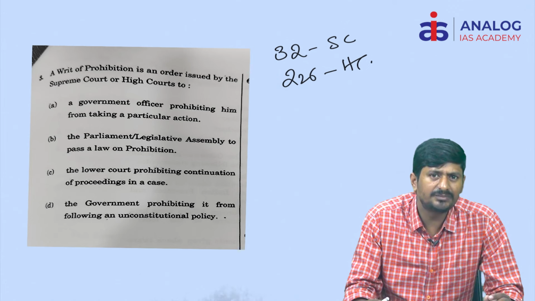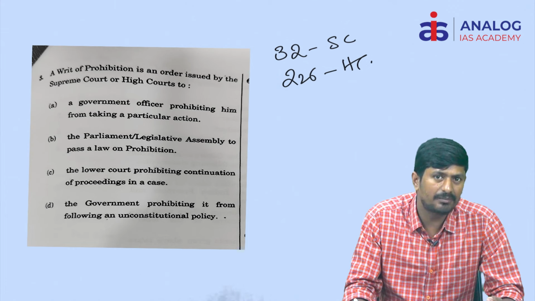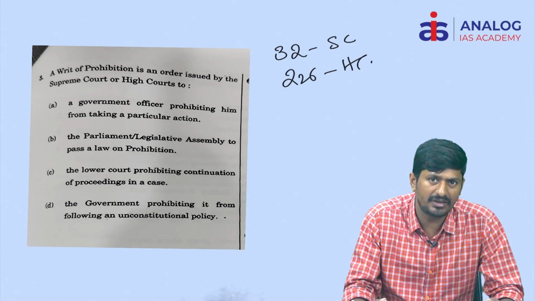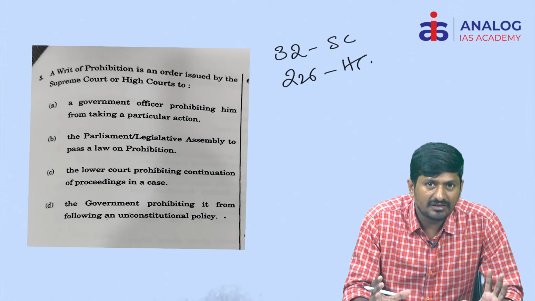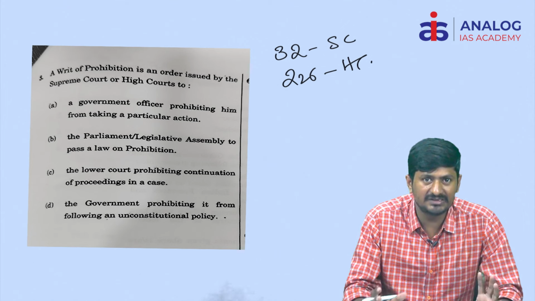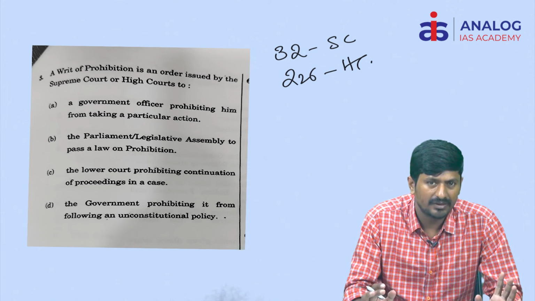Writs means these are nothing but judicial orders to enforce your fundamental rights. In the nature of habeas corpus, mandamus, prohibition, certiorari, and quo warranto. So these are the 5 writs. In the nature of these writs will be enforced by the Supreme Court and High Courts.